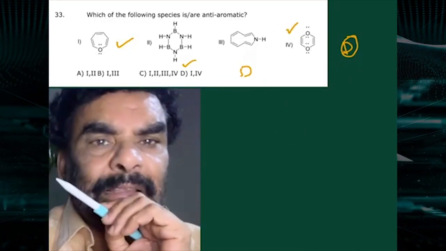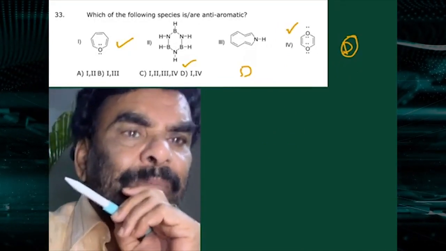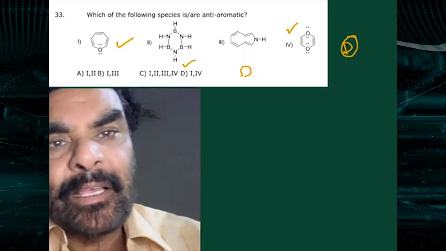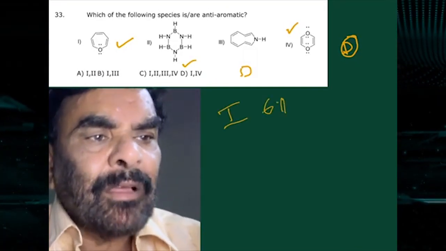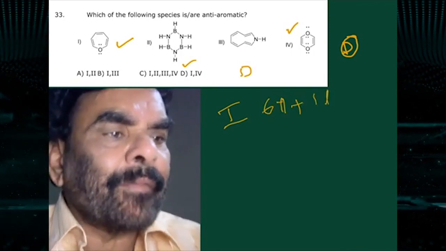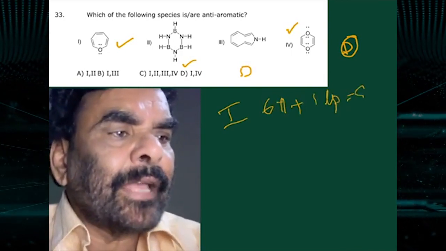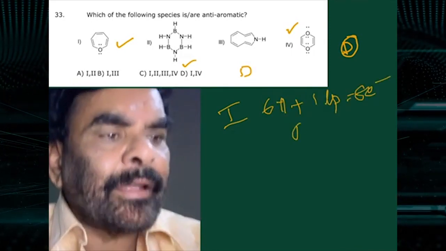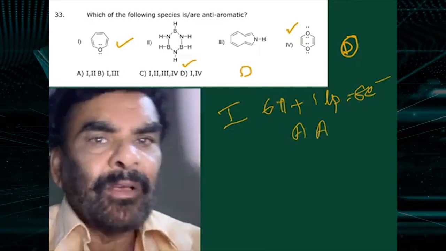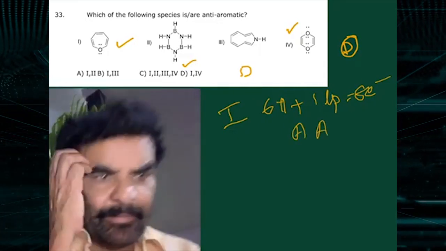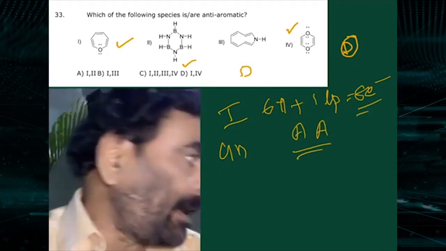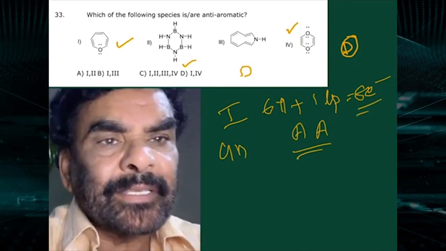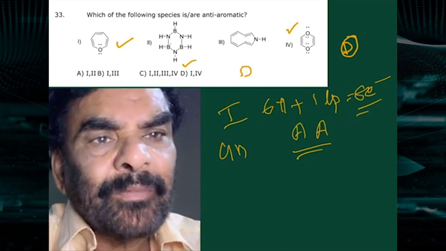The next one is question 33: which of the following species is anti-aromatic? Here in the first case there are 6 pi electrons plus 1 lone pair. So that is an 8 electron system, anti-aromatic. It is a 4n system. This is the 4n. 8 is the anti-aromatic number. And here you see borazole.